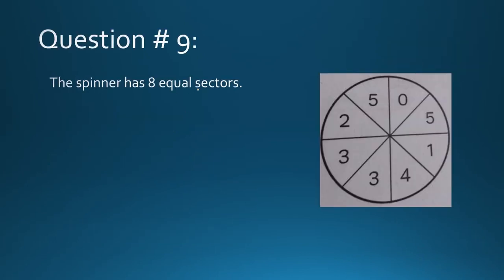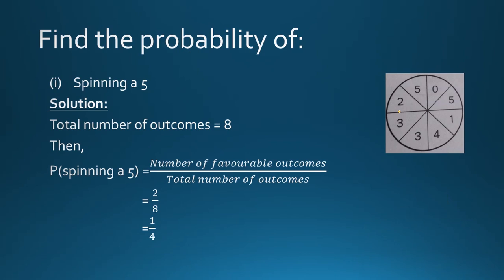Moving towards question number 9, the spinner has 8 equal sectors. This circle is a spinner and it has total 8 sectors, which means that there are total 8 parts, and you need to find the probability of spinning a 5, which means that when you spin the spinner, how many chances that you will get a 5 as a result.